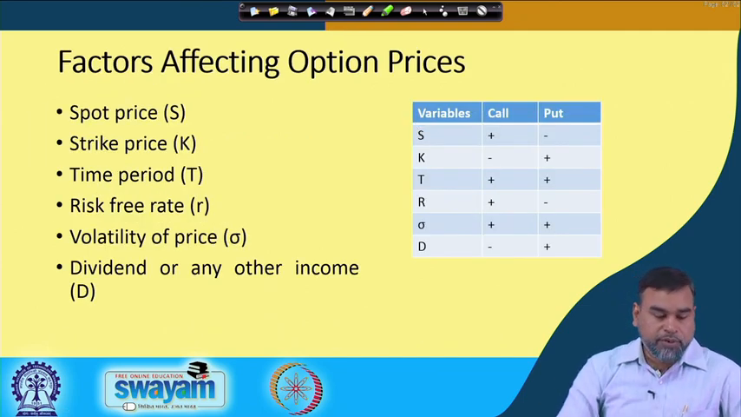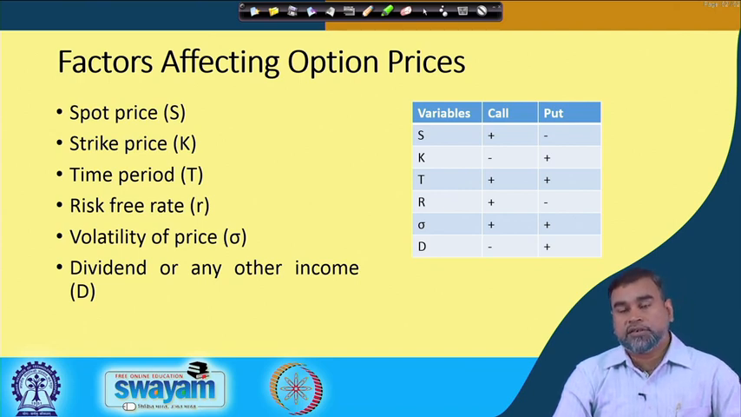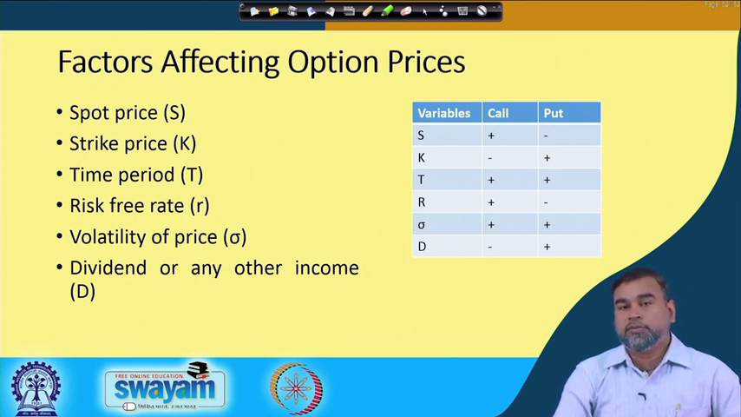If you talk about option prices, there are many factors which affect them. The futures prices are mostly affected by the cash flow, the delivery price of the contract, the time period and the risk-free rate. The option prices are driven by the spot price, the strike price, the time period, the risk-free rate of return, the volatility of the price, that is sigma, and the dividend or any other income you can get from the underlying asset in that period of time.